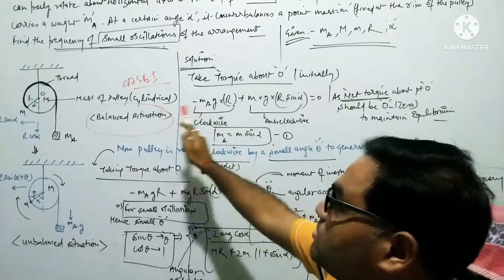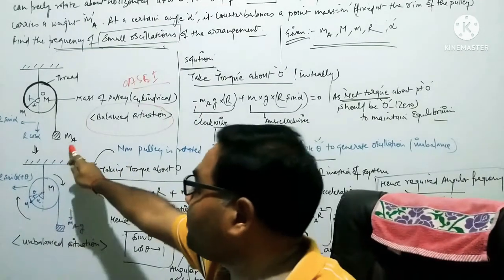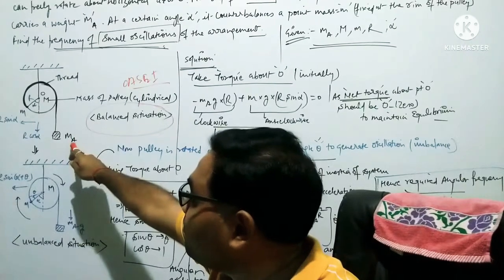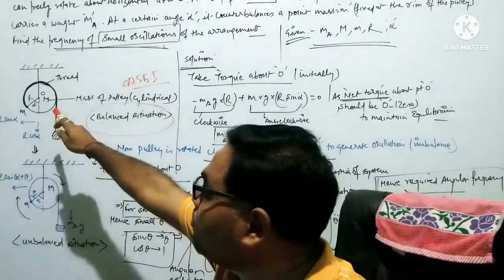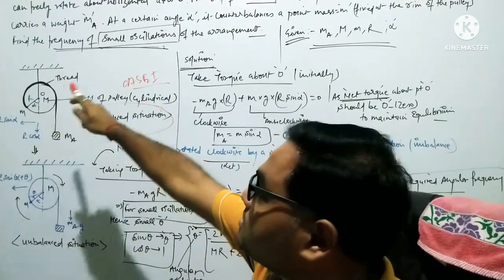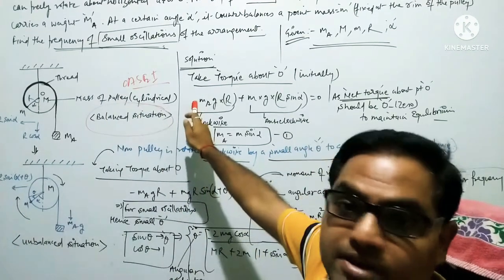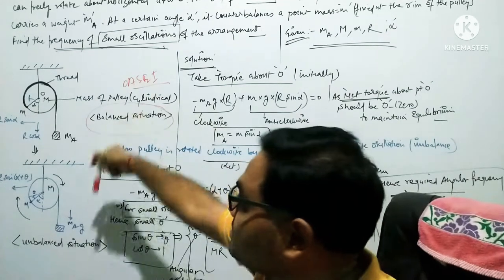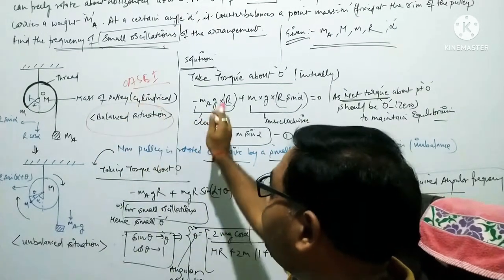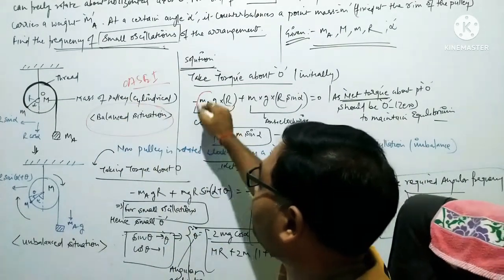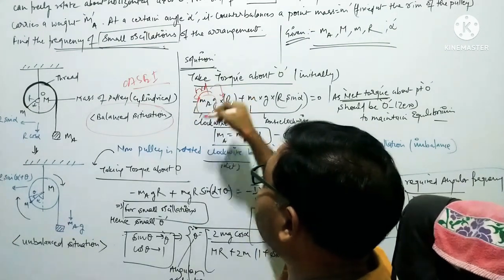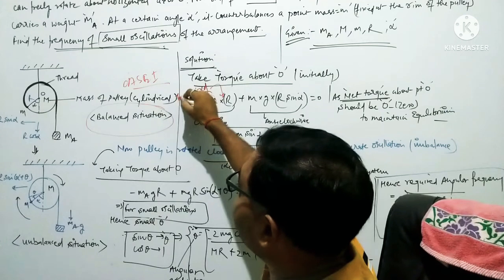Now take the example of mass MA. When we take the torque of the mass MA about the point O, we get a clockwise torque. That's why I have taken it as negative here. MA into g, that's the force, and that is the distance D. Torque is equal to F into D. Okay? We have taken the torque.